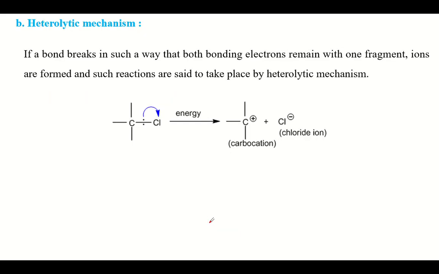The next type of mechanism is heterolytic fission, in which the bond is broken in such a way that one of the fragments takes away both the shared pair of electrons, while the other is left without the shared pair of electrons. The part without the shared pair of electrons forms a carbocation. The plus charge is on the carbon, which is why it is called a carbocation. The fragment with the negative charge is called an anion. This happens in the heterolytic mechanism.